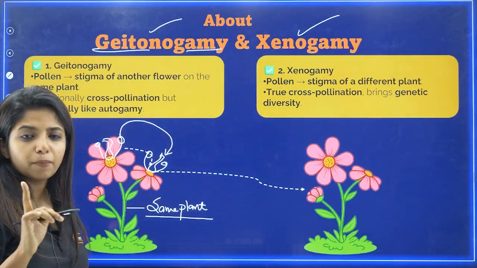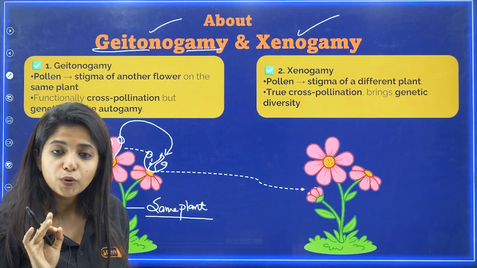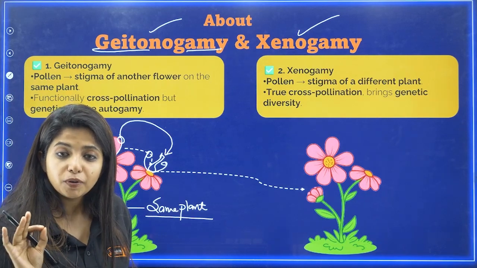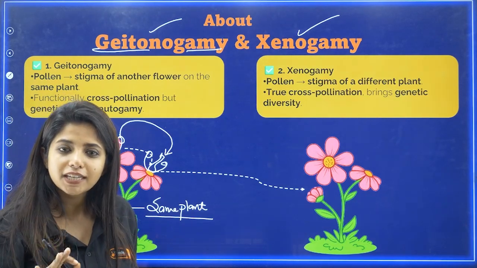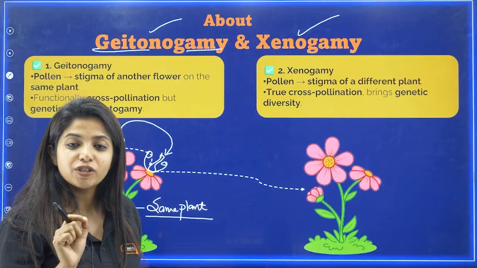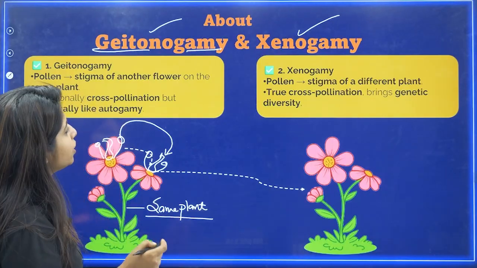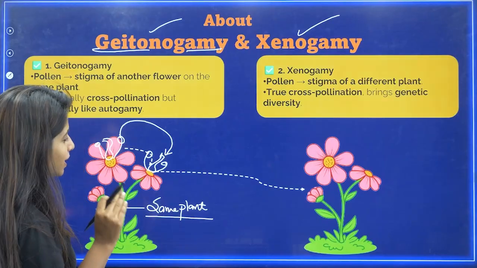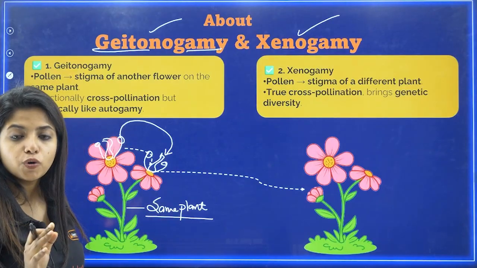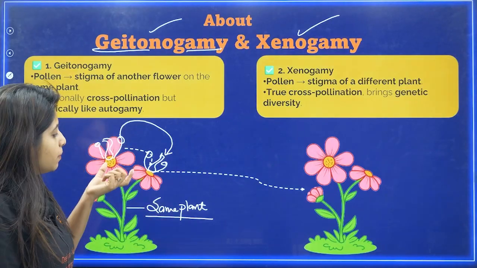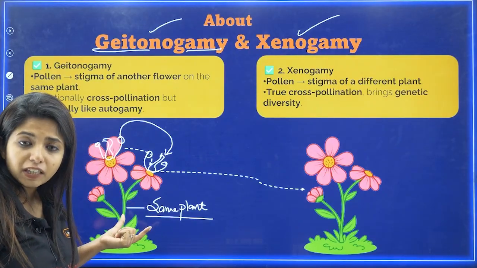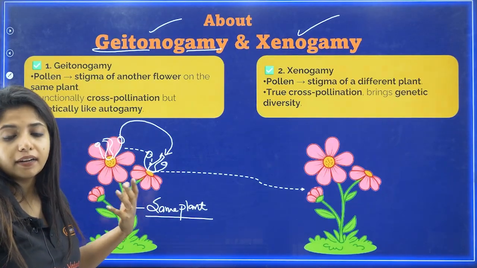Now tell me one very important thing. Again, the baby plant that is going to be produced, or the seed that is going to be produced, do you think it will show genetic diversity? Can it show genetic diversity? Tell me in the comment section below. Well, I'll tell the answer right now, so you don't need to answer in the comment section. So basically, my dear children, they are not going to show genetic diversity. Why? Both of them belong to the same parent plant, so how can it show genetic diversity?